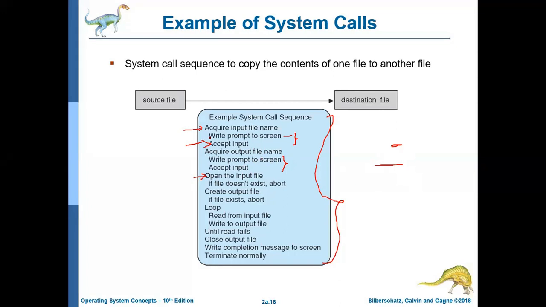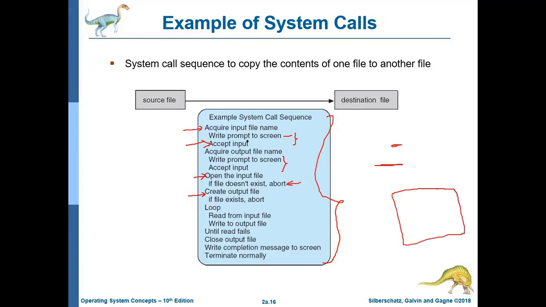Now, if the input file you have given doesn't exist, you are required to abort this copy operation. Otherwise, you are going to open that input file. Then create the output file. You are creating an empty output file, whatever name you have given.